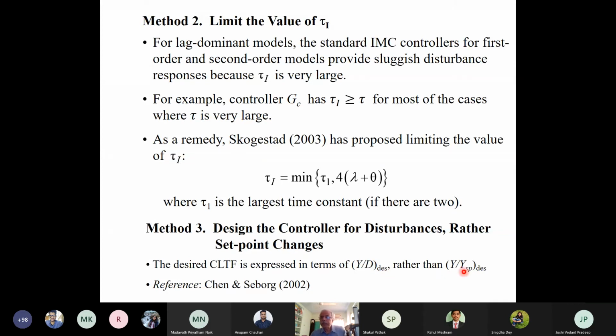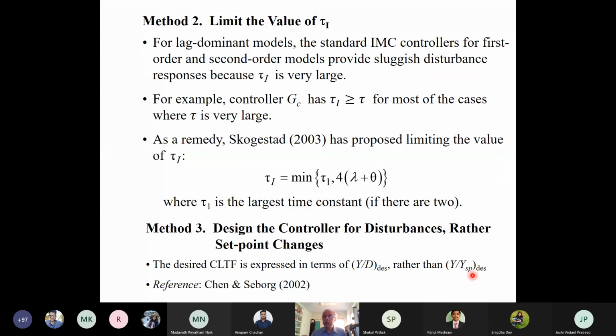For a direct synthesis approach, we use the y by y set point as the desired reference trajectory response to find out the GC. But in method 3, we can use y by d as the desired disturbance trajectory response to design the controller.